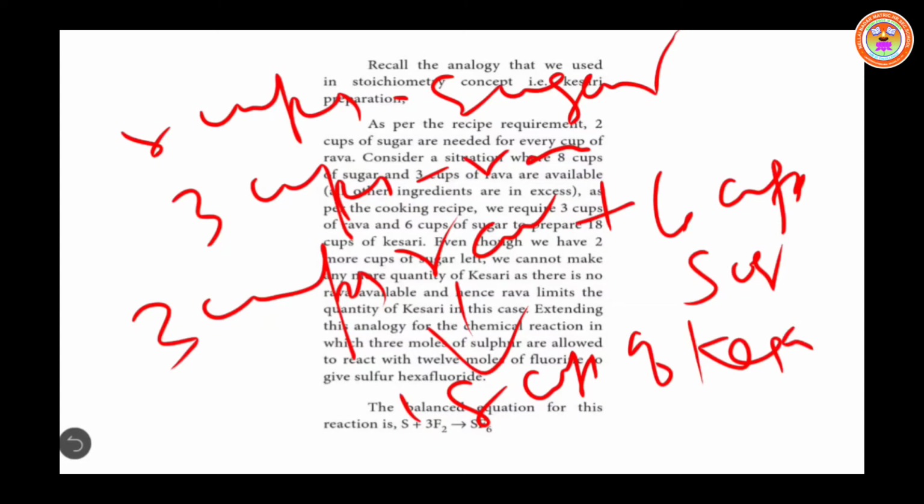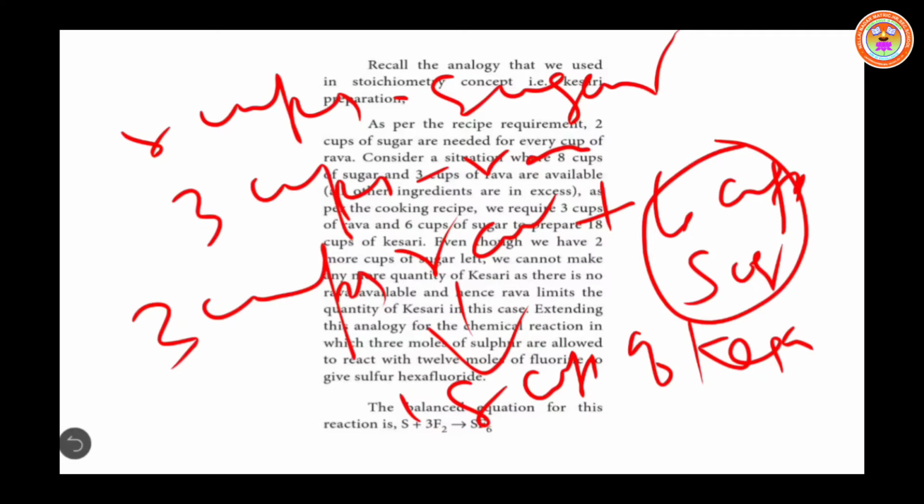So here 3 cups of rava is completely used, whereas from the 8 cups of sugar, only 6 cups of sugar is used.